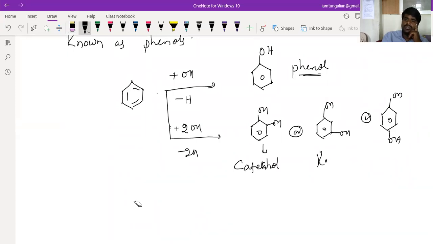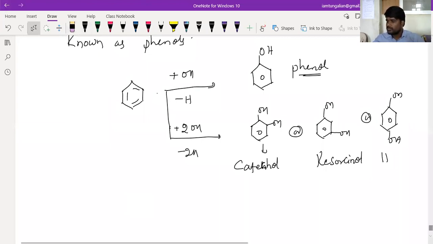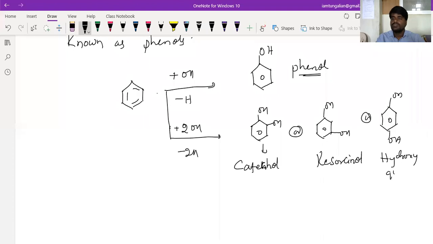Catechol. This is called resorcinol. This is called hydroxyquinol. Hydroxyquinone, you call it. Right?